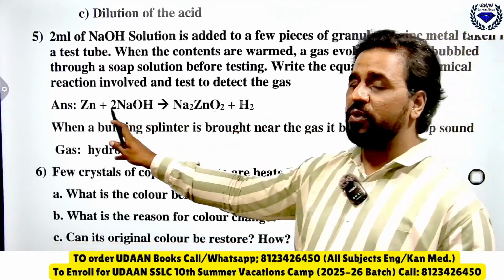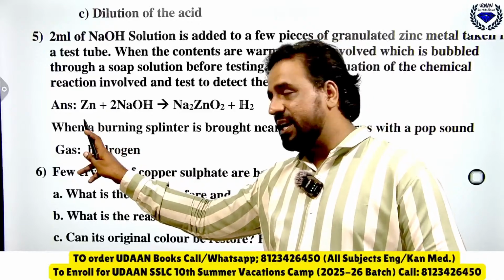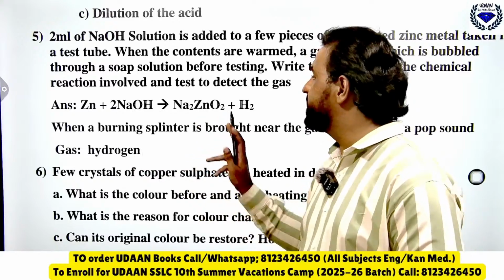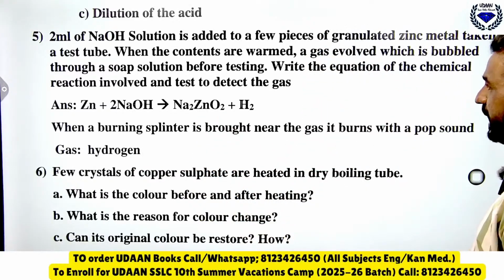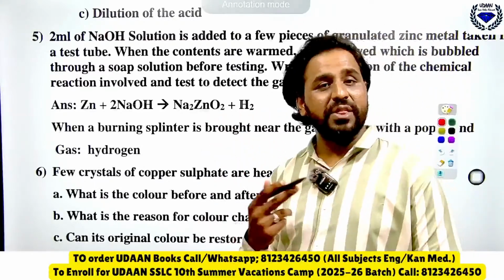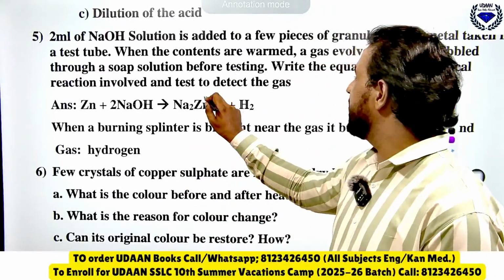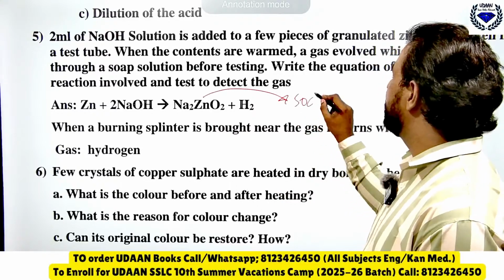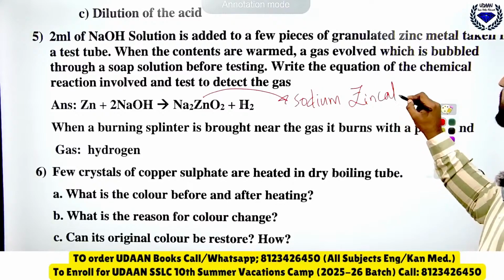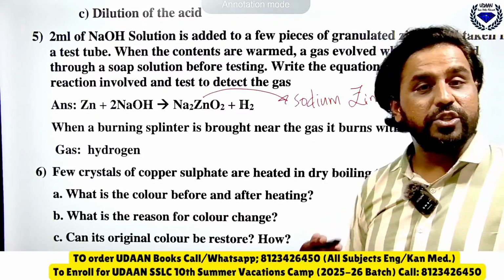You know that when you add Zn, that is zinc, to sodium hydroxide, we get what? Sodium zincate. Remember, Na2ZnO2 plus H2. Na2ZnO2, what is another name we call it? We call it as what? Sodium zincate. You should remember this one here.